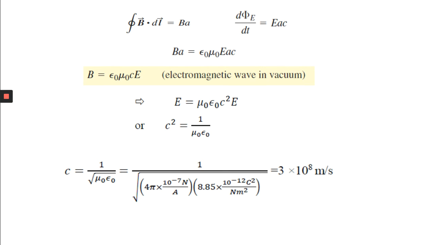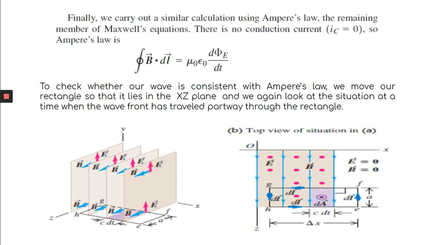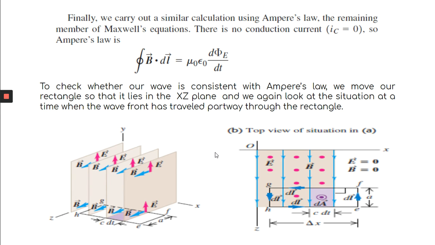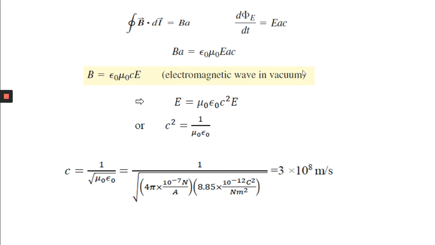Now let us find out d phi by dt. In the same process, let the wave travel a distance of C dt. Then the area is A C dt. By the same principle, phi is E dA, and here dA is A C dt. So d phi by dt is EAC.